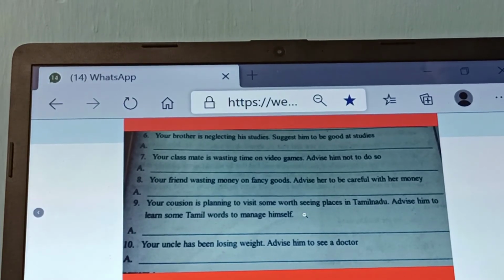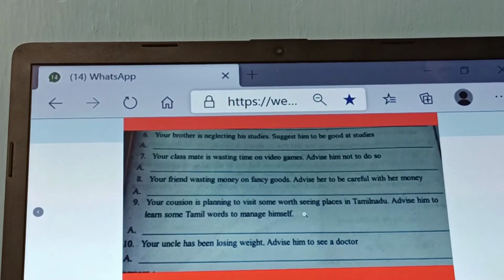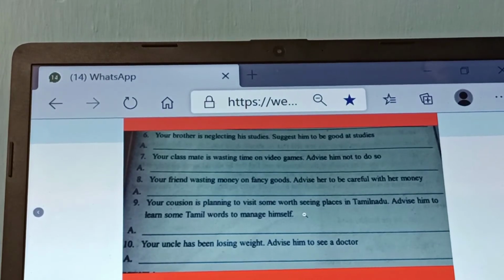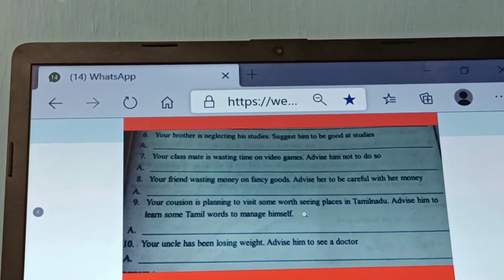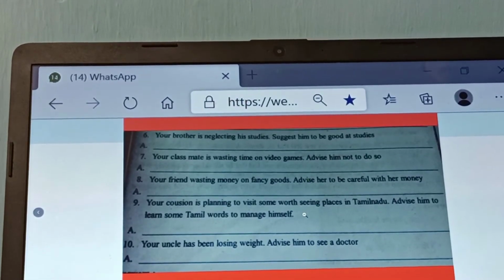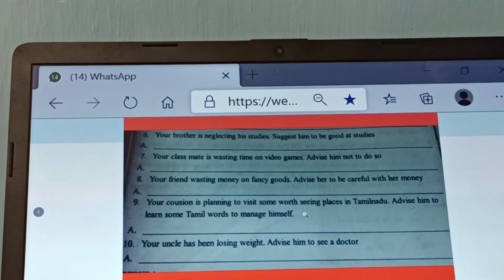Third one, your friend is wasting money on fancy goods. Advise her to be careful with her money. Here work is given, and so you should not see the first sentence. After "advise her", it is better to be careful with her money.